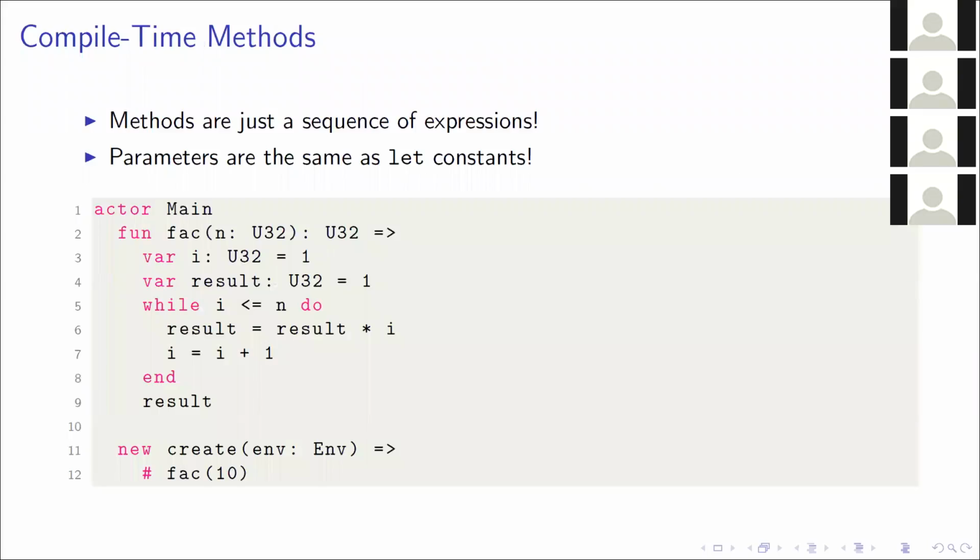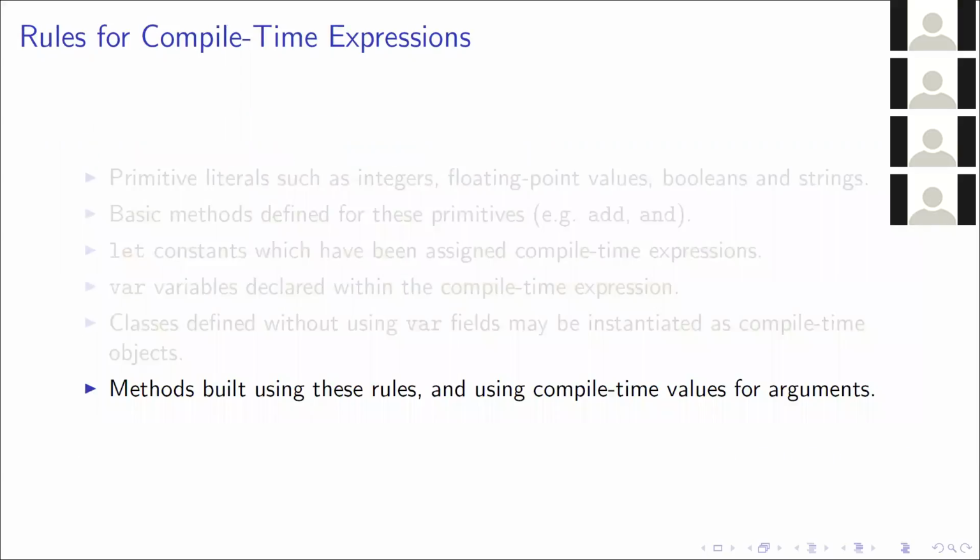So we have all sorts of things now. We have primitives, we have variables, we have objects. But what we're going to be able to do is allow some way of a developer to use a method. So if we look here at line 2, we define this fact method that's got a suspiciously familiar looking piece of code as the body. And it turns out that the parameters are just let constants. So if we map the parameter to a compile time expression that's been evaluated, we can just evaluate the rest of the body as if it was anything else. So that's great. That gives us our final rule for this main body, which is that methods built using these rules and using compile time values for arguments are also compile time expressions.